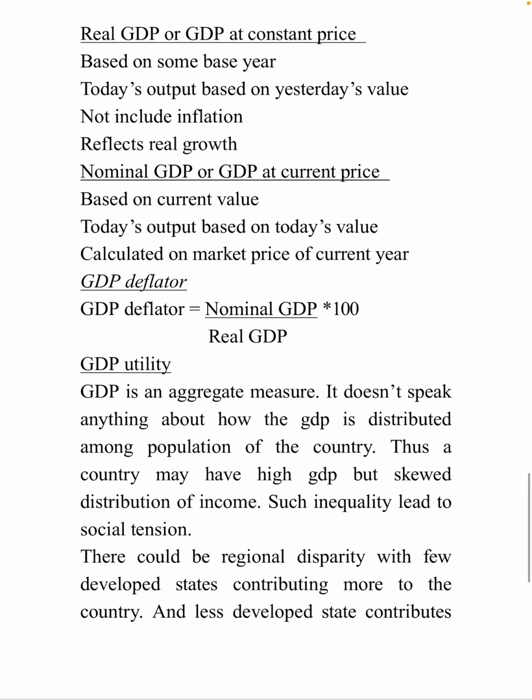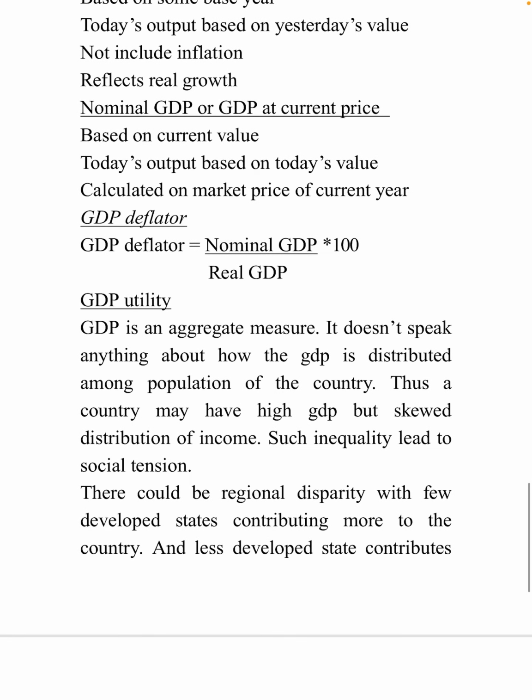So when we say to calculate GDP, what you have to do is take the base of 2005 and calculate for every year. If we say to calculate GDP of 2010, then we compare with the GDP of 2005 and then calculate 2010. Like that we calculate real GDP, or GDP at constant price. Today's output based on yesterday's value. It does not include any inflation and reflects real growth.